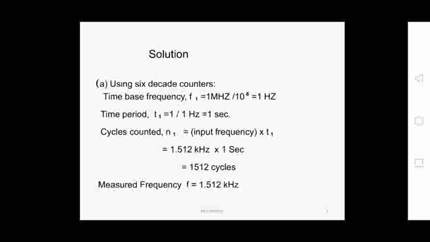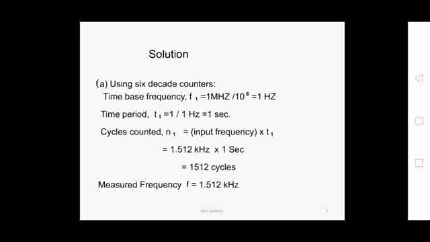Then the time period that we apply to the other enabling input of the gate flip flop, which goes to the other input of the AND gate to count the duration of the clock pulses, will be 1 by 1 hertz, so it will be 1 second. So a frequency of 1 hertz equals a time period of 1 second. Now, as we already discussed for the digital frequency meter, f equals n by t.